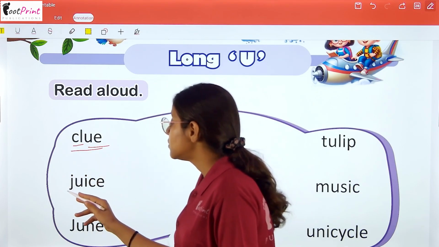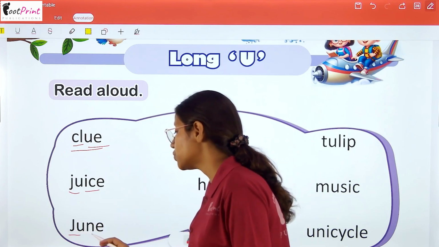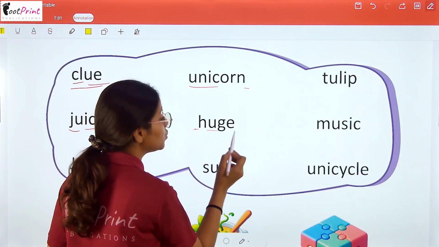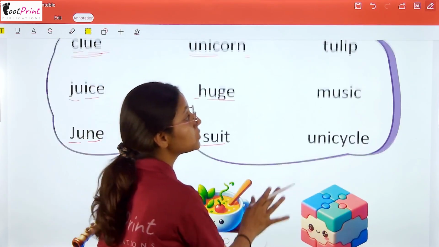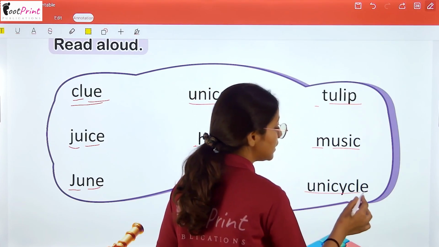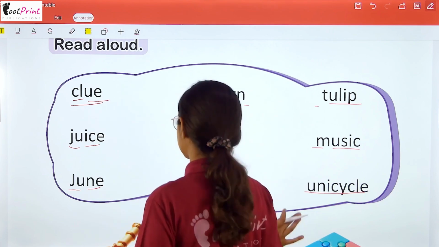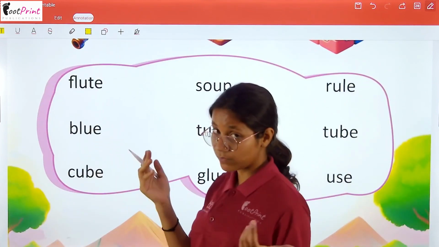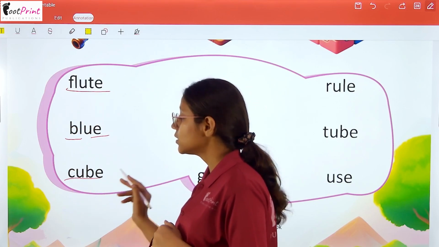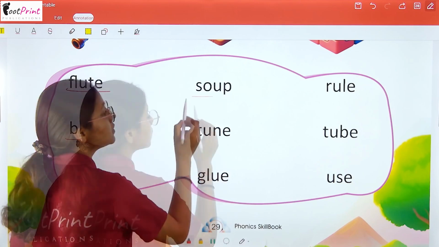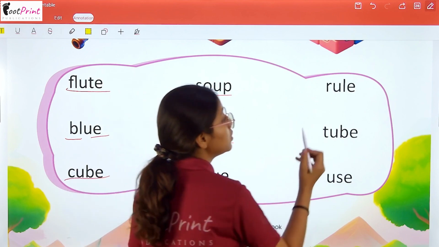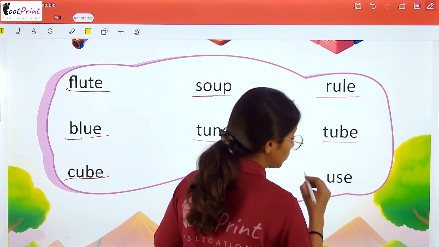Clue. Juice. June. Unicorn. Huge. Suit. Tulip. Music. Unicycle. Okay? Some more words which have the sound of long U are flute. B-l-u blue. C-u cube. And s-oup soup. T-u tune. C-l-u clue. R-u rule. T-u tube.